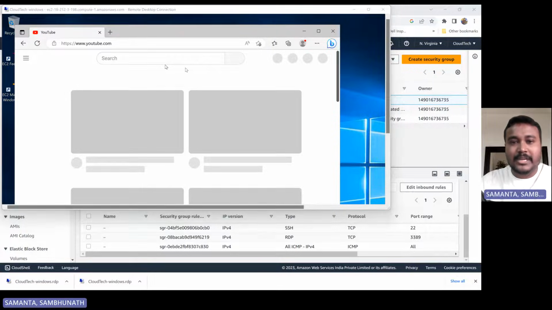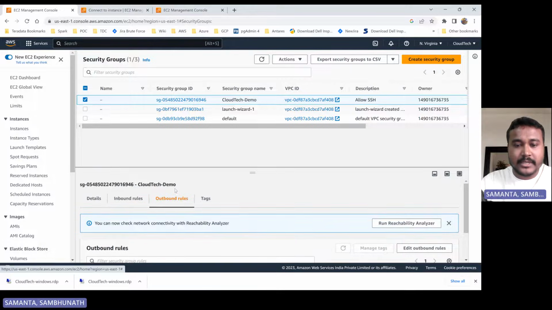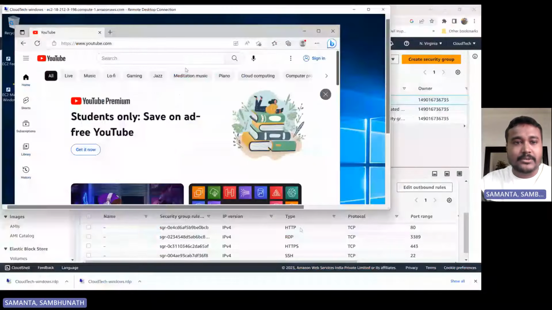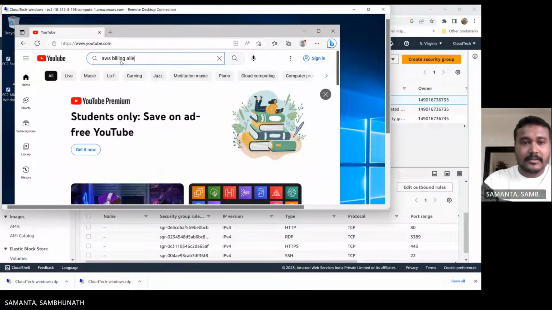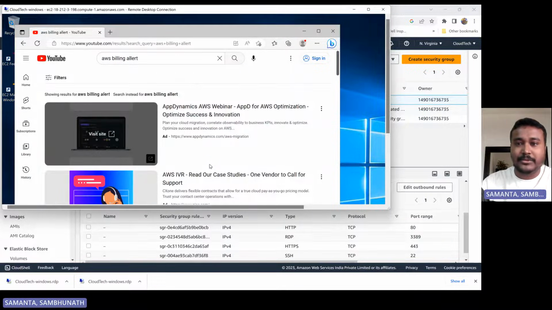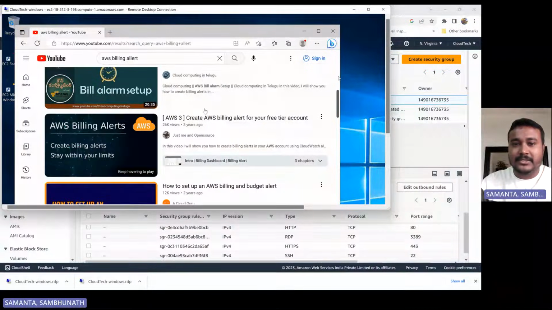It's allowed, right? Why? Because of the outbound rule. Let me show you the outbound rule. If you see, HTTP and HTTPS are allowed, right? That's why we are able to access this. So if you search for AWS, let's see what videos are coming here. It will give you all the YouTube related videos. So like this, search is working, right?